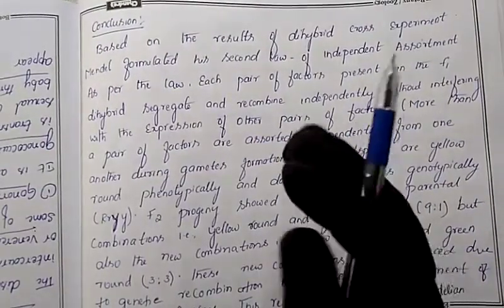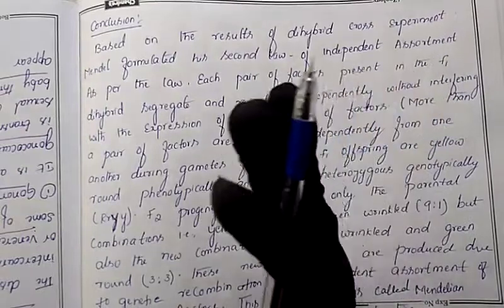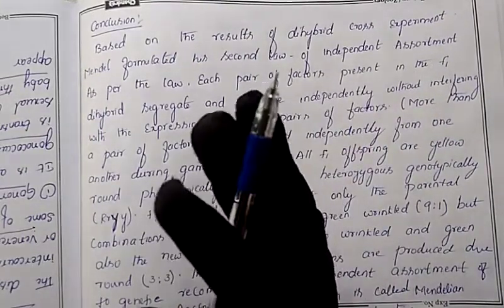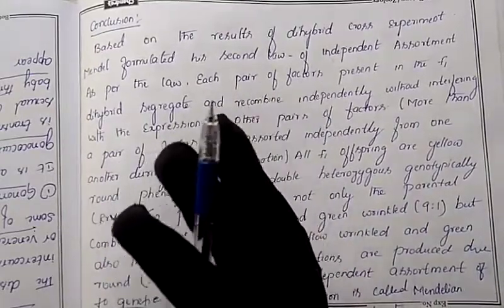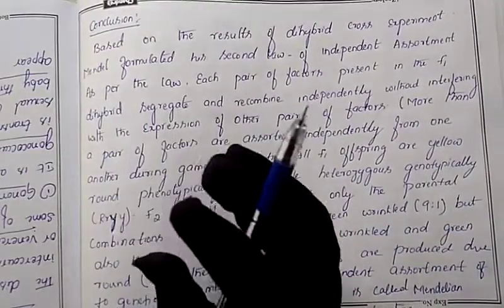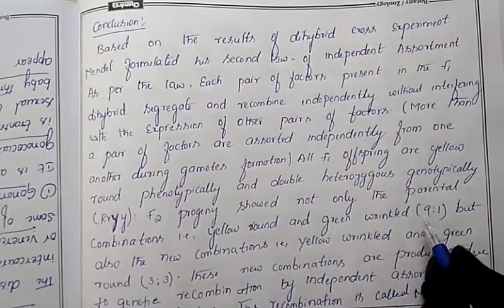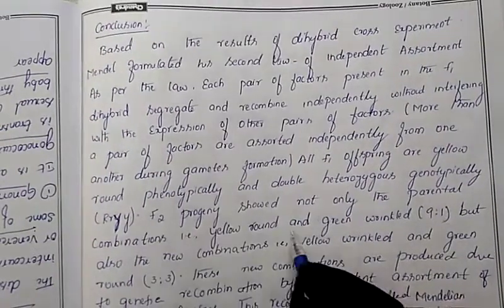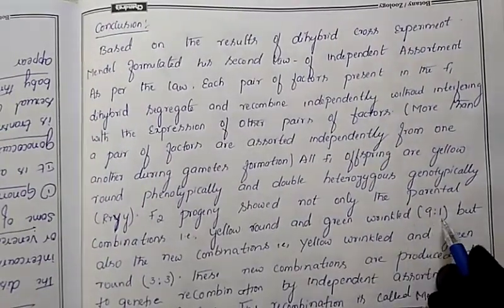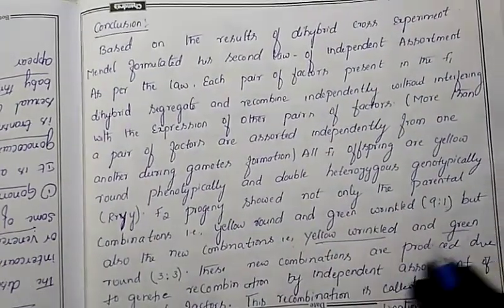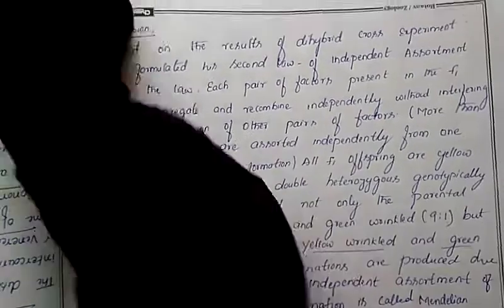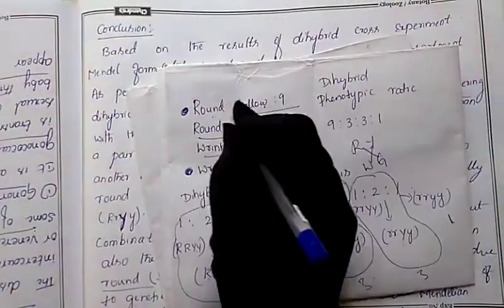What he gives here is that the gametes of the parents have characters, the alleles, which get segregated or combined with each other, and they produce a new character. So that's why we get the 9:3:3:1 ratio. Yellow round and green wrinkle are the parental types, but also there is a new combination. Yellow wrinkle and green round is the new combination. So which is the new combination? These two are the new combination.